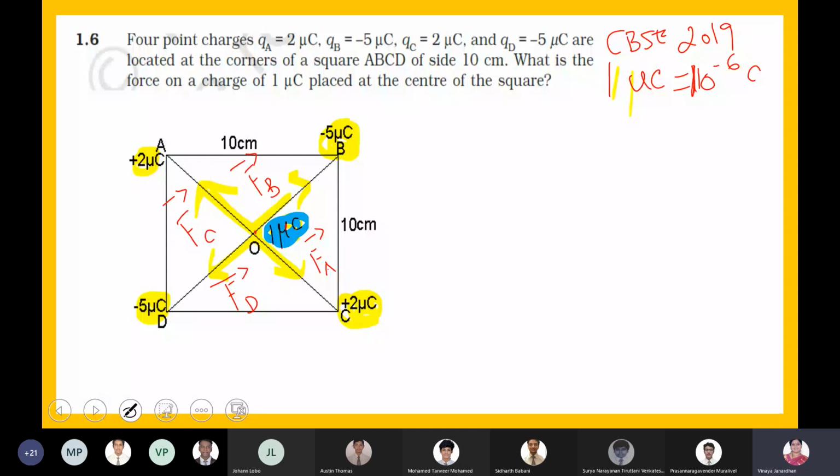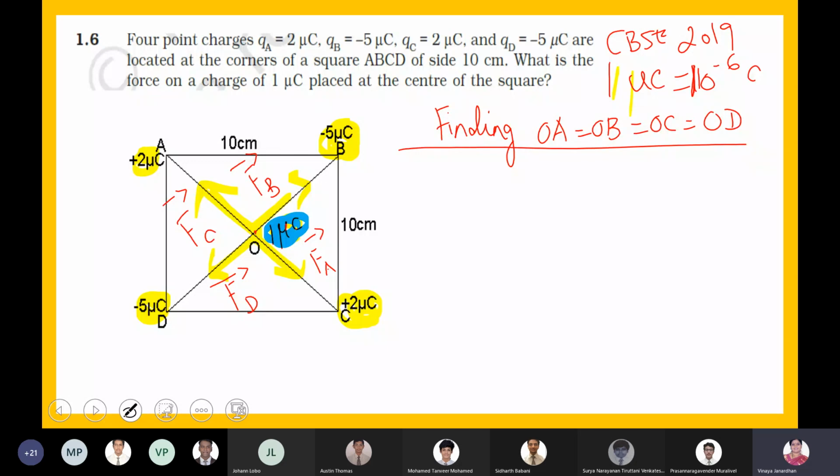Now your aim is to find A, B, C, and D separately, then we'll add. Is that clear, boys? Yes, ma'am. Fine. Now what we'll do is let us find the distance OA, OB, OC, and OD. So you just write the subheading, finding OA, which is equal to OB, which is equal to OC, because it's a rectangle. It is a square, right?